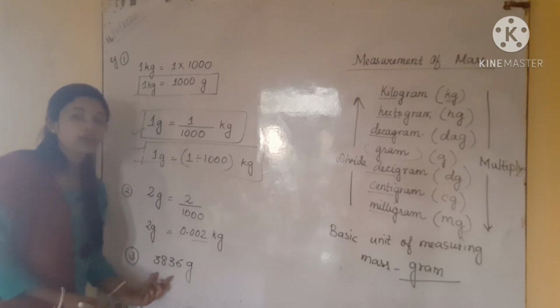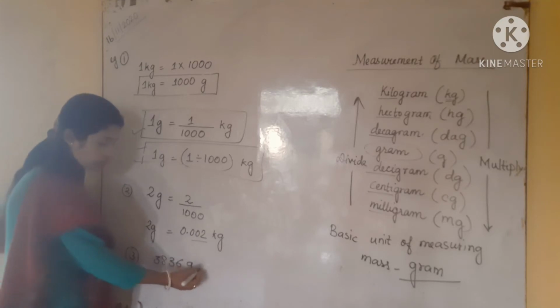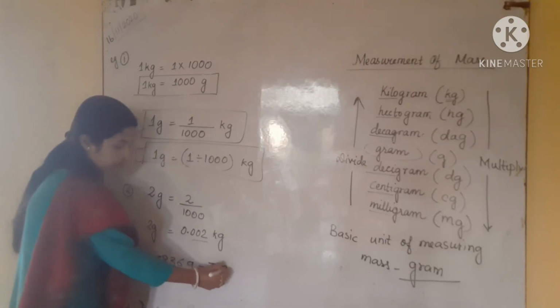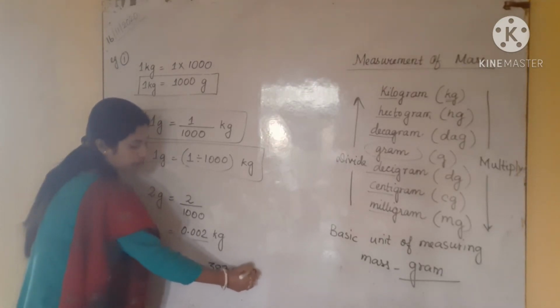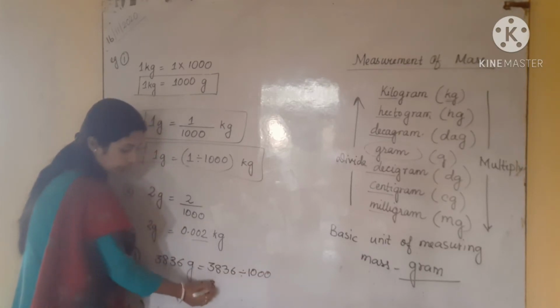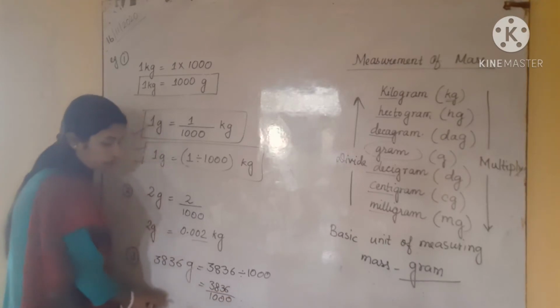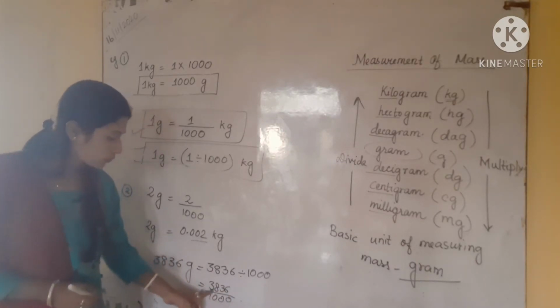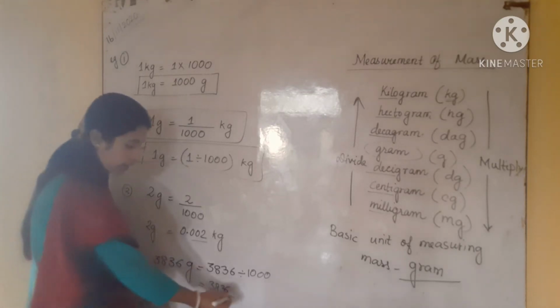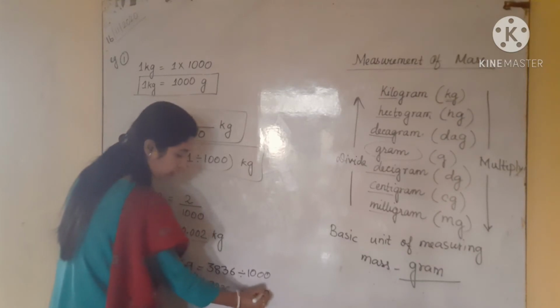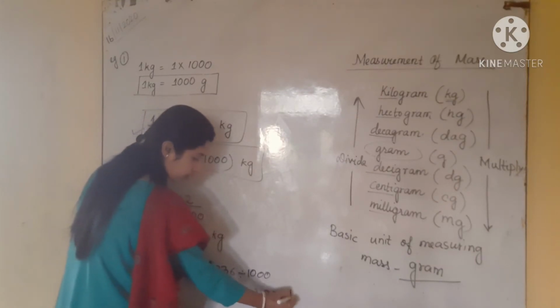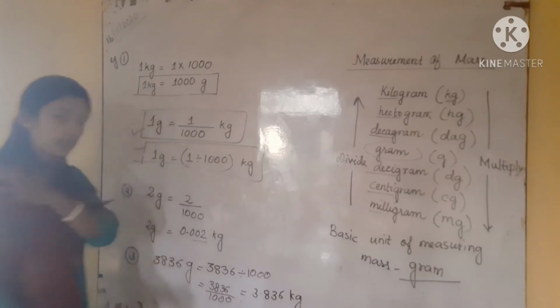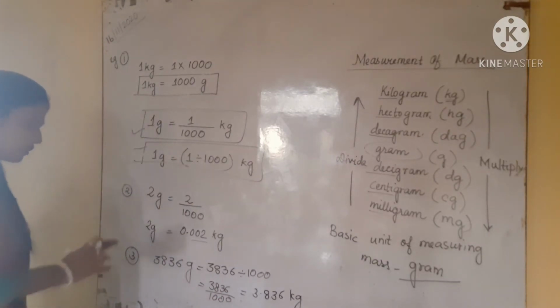So this will be equal to 3836 divided by 1000. See, here 3 zeros are there, so we have to put the decimal between 3 and 8. That means the answer will be 3.836, and this is in kg.